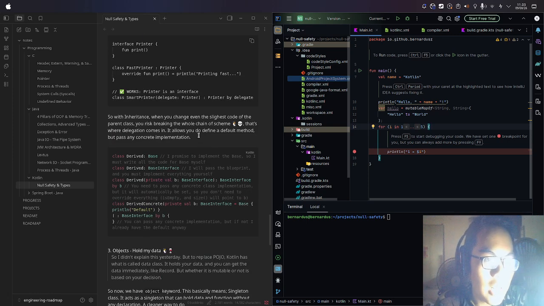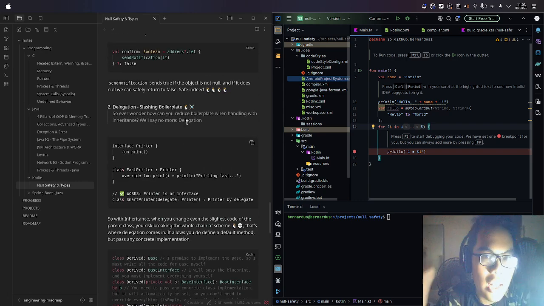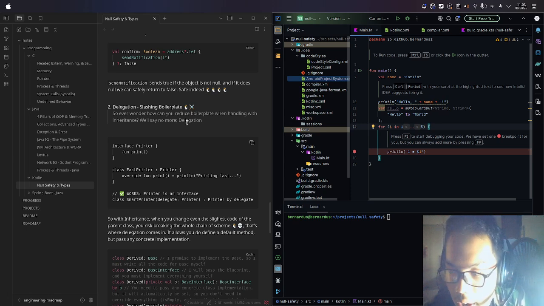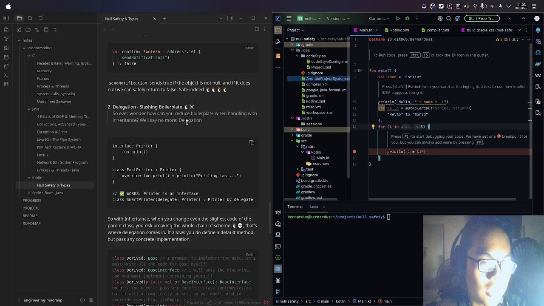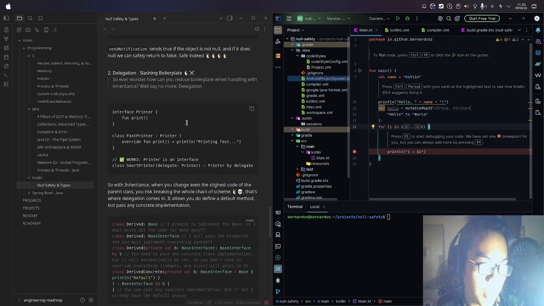So basically delegation lets you send any concrete object and have the inheritance automatically be set up for you. That's the best way I can explain it.